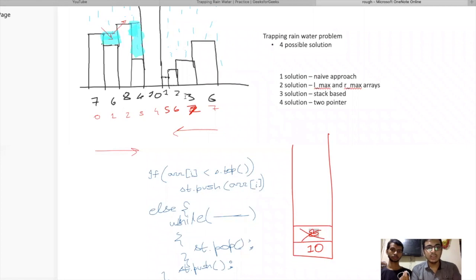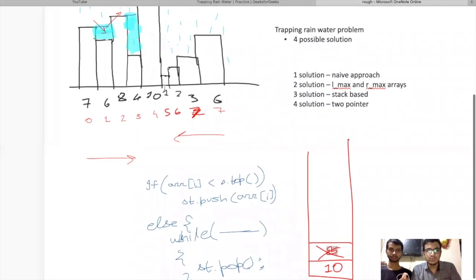So 6 minus 4 minus 1 is the distance between these two elements. What does it represent? It represents how many buildings are there between the elements 2 and 10. So 6 minus 4 minus 1 gives us 1. There is only one building between 2 and 10. That is evident. We generally use this formula a lot.